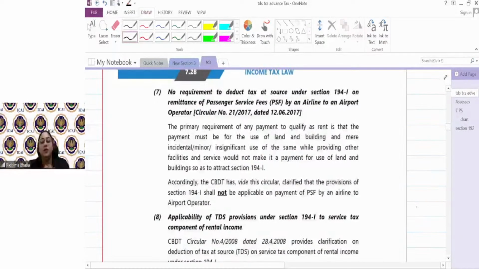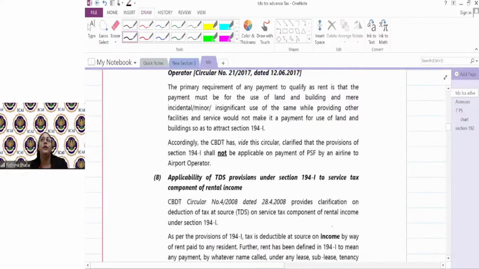Next is, guys, GST. Point number 8 where I'm coming first. On all these types of payments, rather professional payments also or rental payments also, the other party can apply GST. The question comes, do I need to deduct tax on the amount or with the GST amount? So you have to exclude GST. You have to deduct TDS only on the service amount.